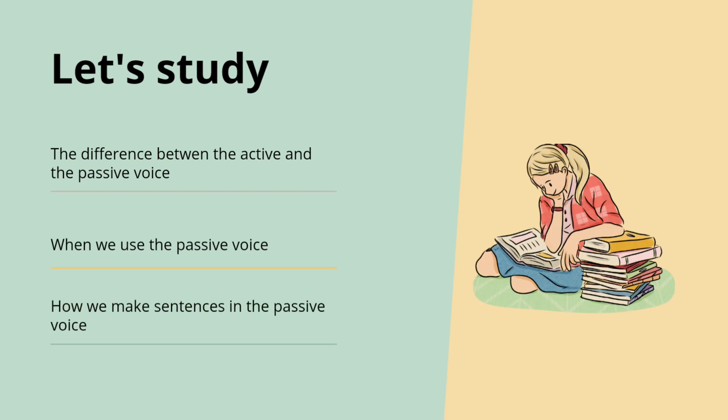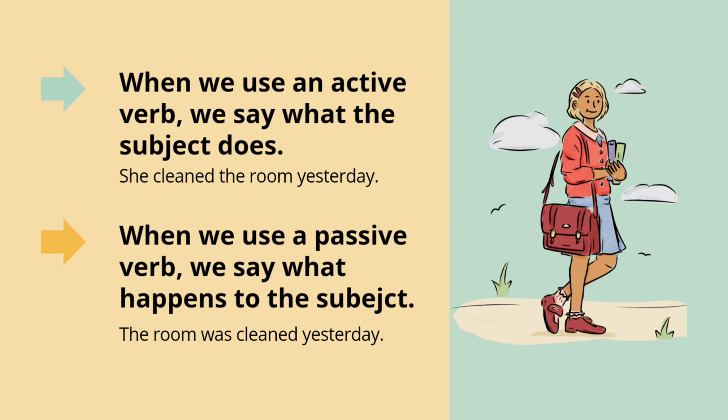Let's study the difference between active and passive voice, and how we make sentences in the passive voice. When we use an active verb, we say what the subject does. She cleaned the room yesterday. When we use a passive verb, we say what happens to the subject. The room was cleaned yesterday.